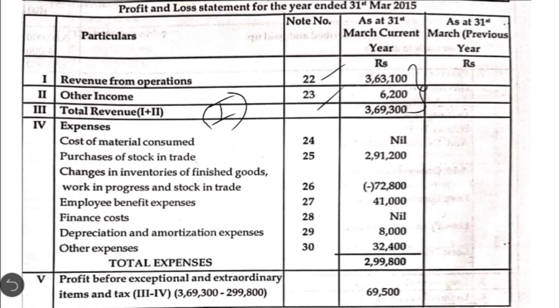Note number 27 is 41,000. Note number 28 is finance cost, which is nil. Note number 29 is depreciation and amortization expenses amounting to 8,000. Other expenses, note number 30, which amounts to 32,400. So when you take the total from 24 to 30, you get 2,99,800. So now when you take the difference between the Roman number 1, that is total revenue and total expenses, we have balance of 69,500, which is considered as profit before exceptional, extraordinary items and taxes.